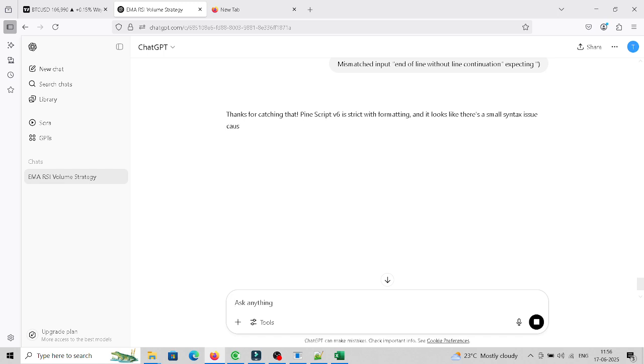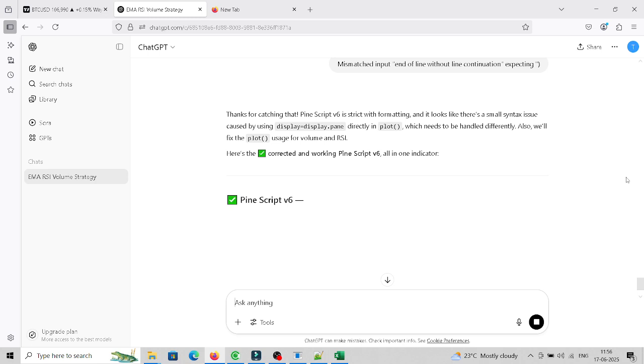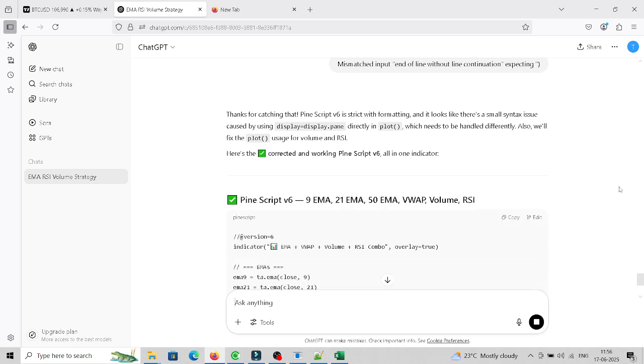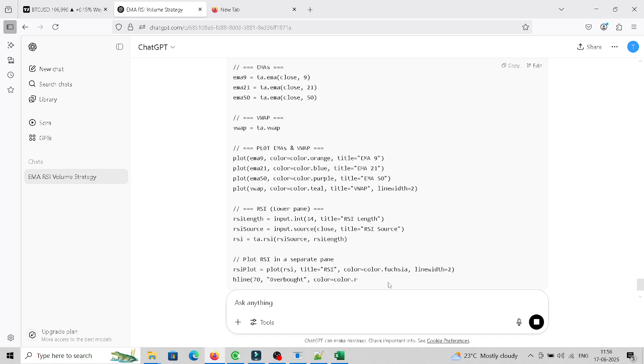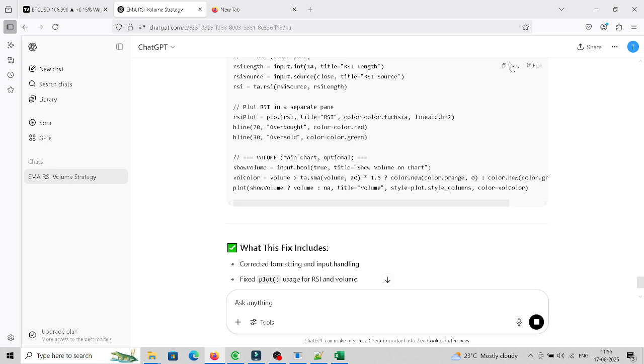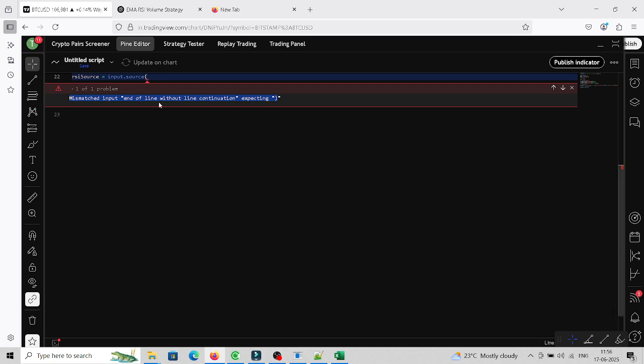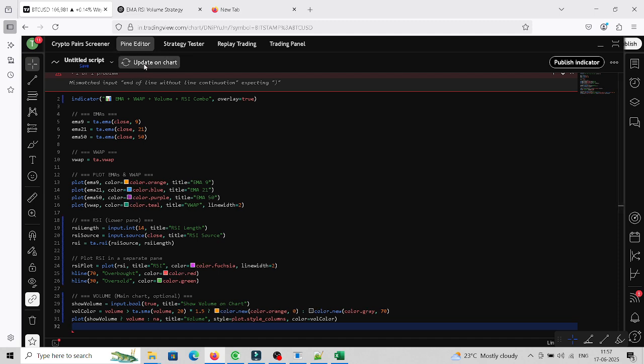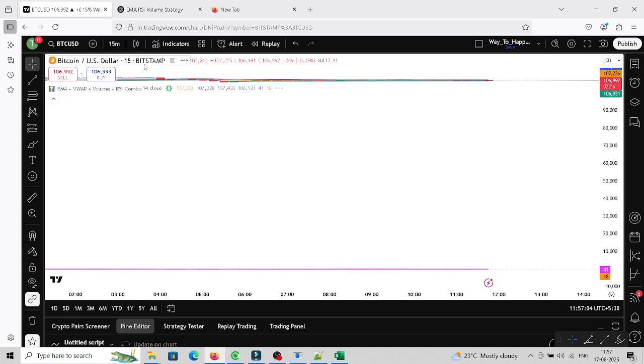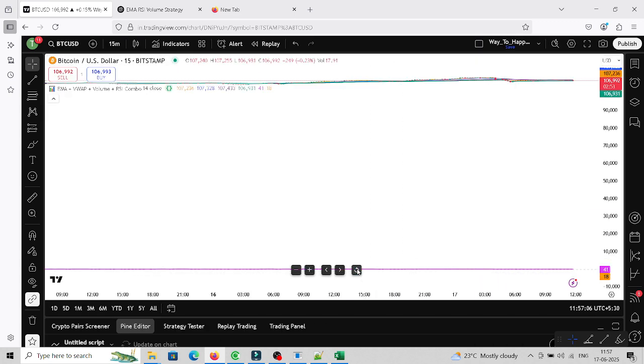ChatGPT confesses, yes. Thanks for catching that. And now, like a good friend, ChatGPT is going to give us the full script again, and it also tells us what it has fixed. I'm just going to copy this and paste it here, update on chart, and copy this.